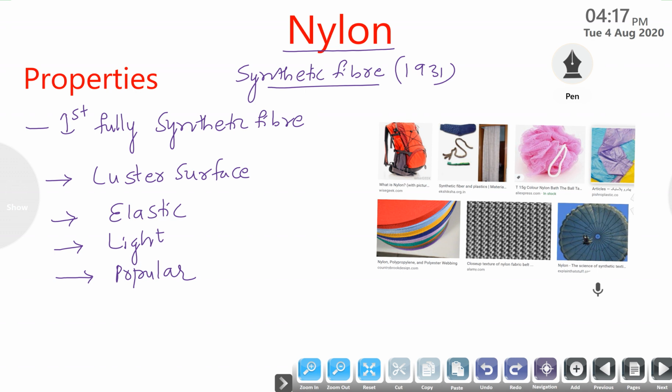So these are some of the properties of nylon. I will repeat once again. They have a shiny or luster surface, they are cheaper, they are elastic and lightweight and popular. So having a wide range of colors and a wide range of uses. The important thing is it is a fully synthetic fiber. The first fully synthetic fiber is nylon.